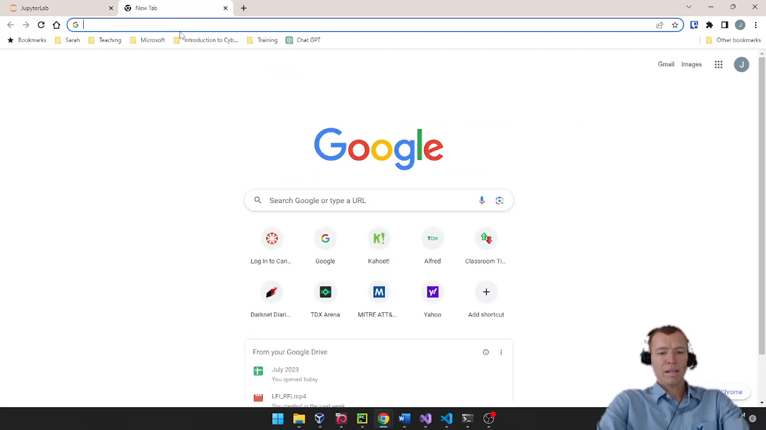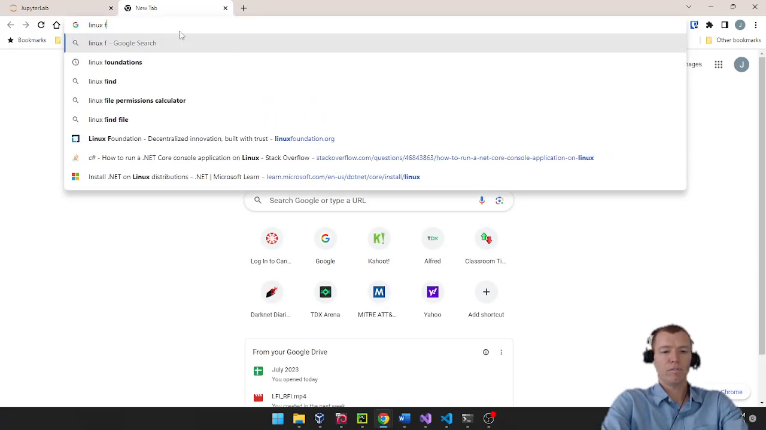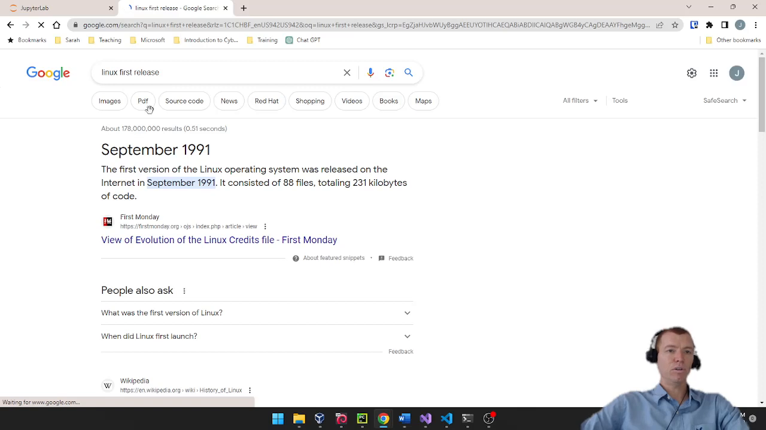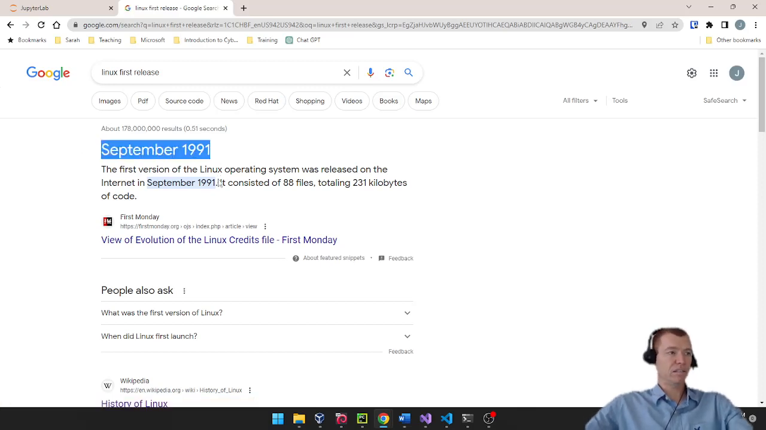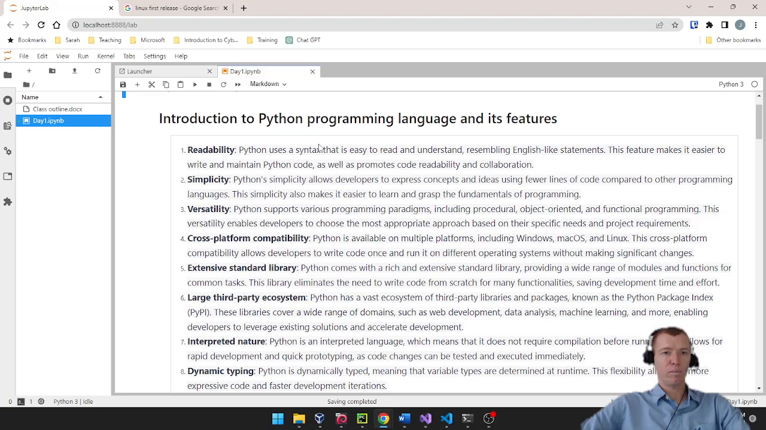All right, welcome back. Let's look up Linux first released. And you'll notice that it's around the same time. So Python and Linux, although two totally different things, are contemporaries, right? They are around the same time when they were released. So that gives you a little bit of history of programming.